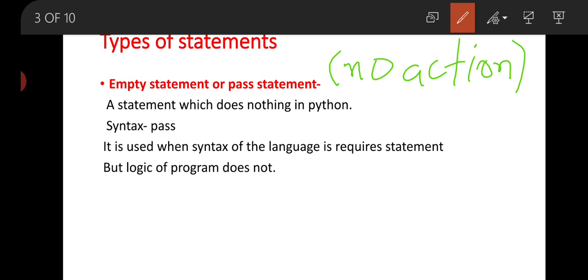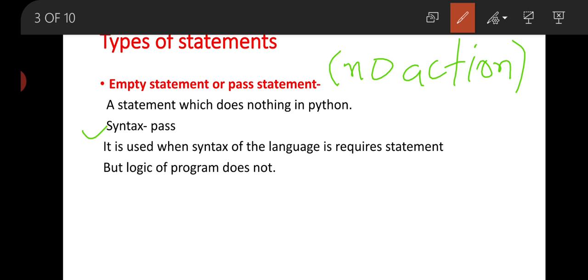No action statement. The syntax is pass. It is used when the syntax of the language requires a statement but the logic of the program does not. The question is, if this statement does nothing, then why should we use it?